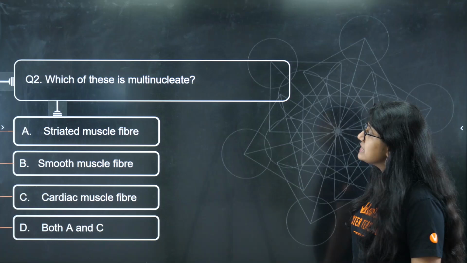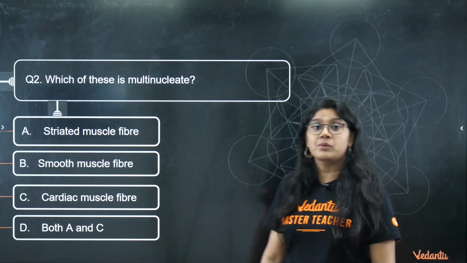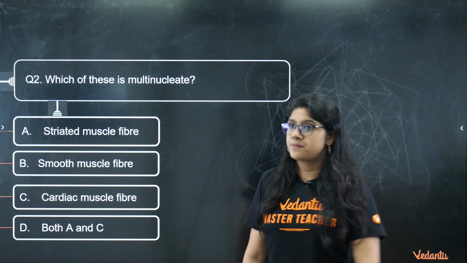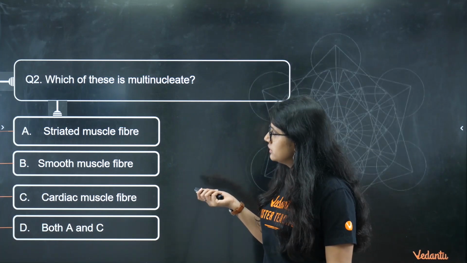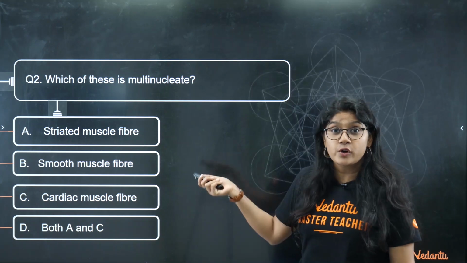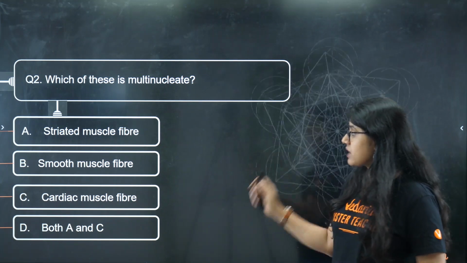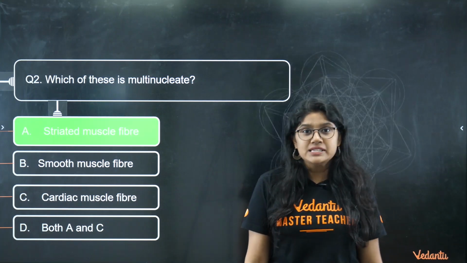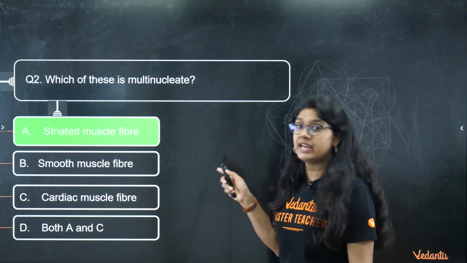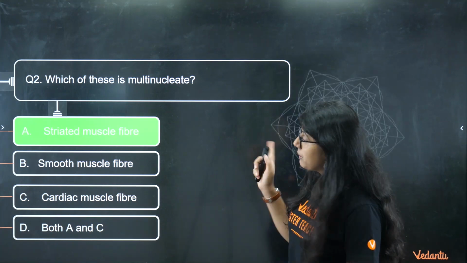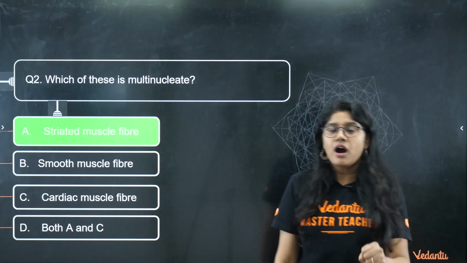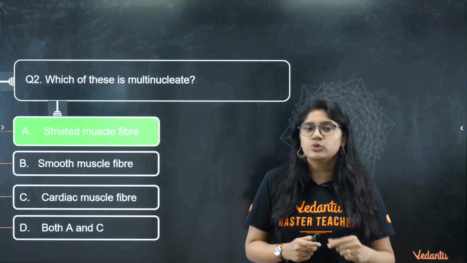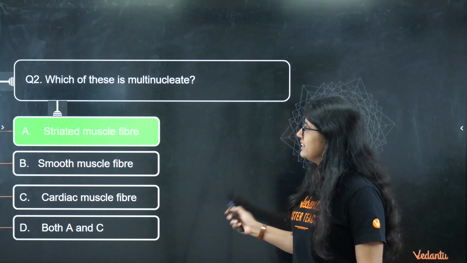Next question, which of these is not multinucleated, everyone? Multinucleated means more than one nucleus. Striated muscle cells, right? The skeletal muscles are also called striated muscles. Smooth muscles, cardiac muscles are both A and C. And everyone, the right answer is option number A. You remember, right? The skeletal muscles are one of the muscles that have many nuclei. They have to work more, so they need more support.